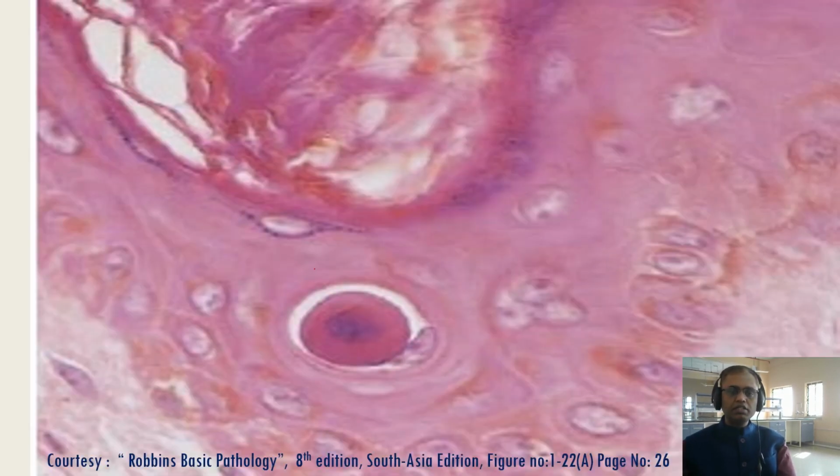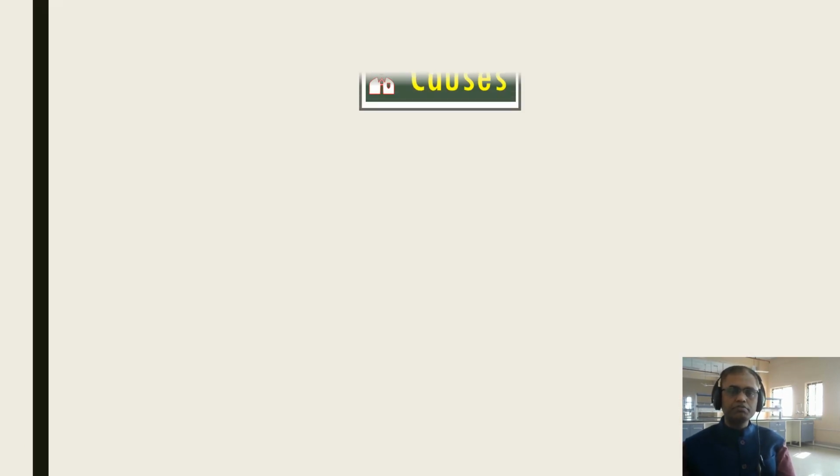You can see there is involvement of the single cell. You can see it here. The single cell will be involved, and you can see the cytoplasmic changes, eosinophilic cytoplasm, and you can see the nuclear changes also here. So the single cell involvement in case of apoptosis is a very important point.